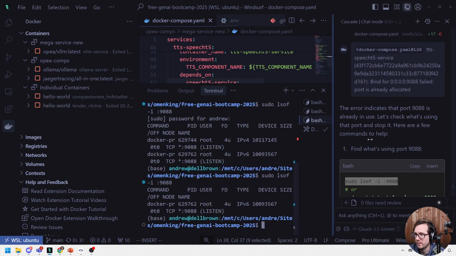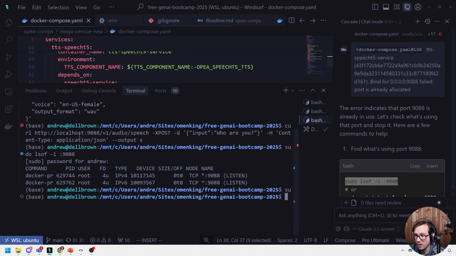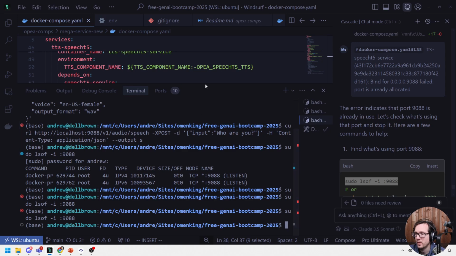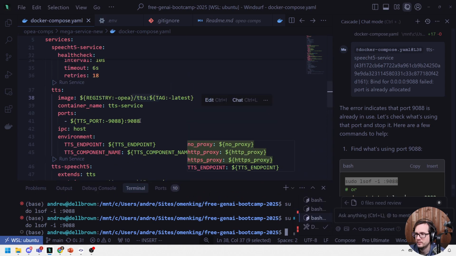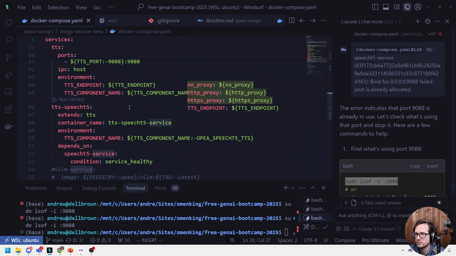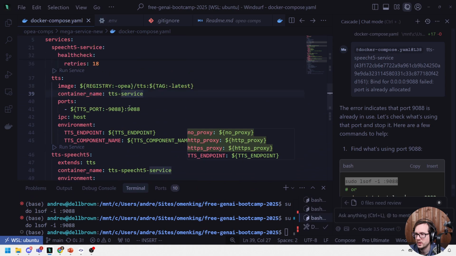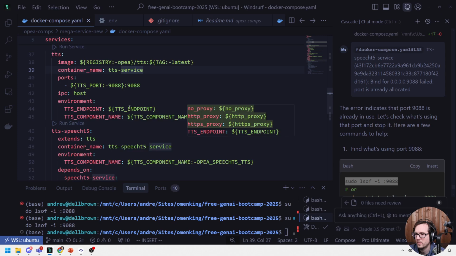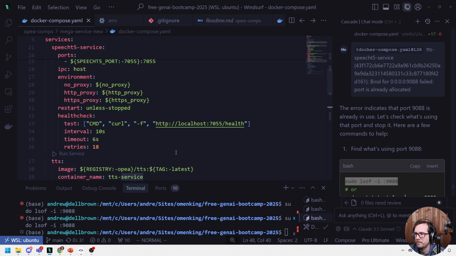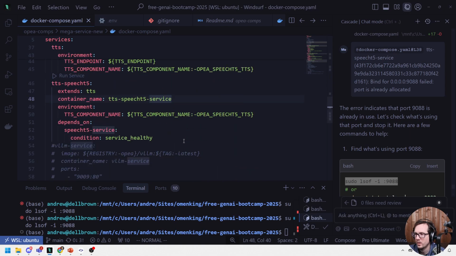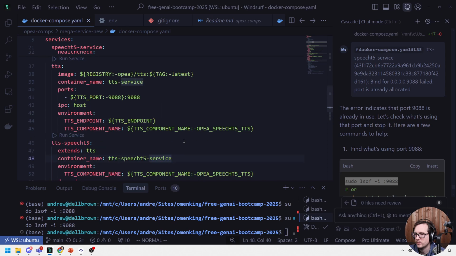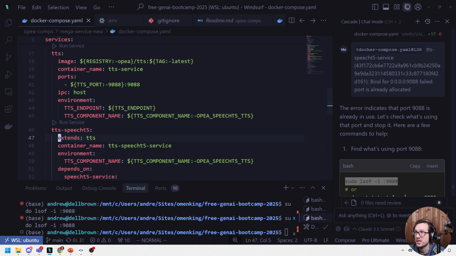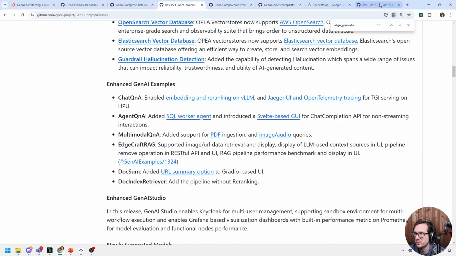And so if we go here, something is clearly running on this port still, right? Oh, no, nope, there's nothing now. So then what was the problem? Container name. Okay. Maybe I don't understand how extends works, but I mean, I could have sworn you just kind of use it, right?